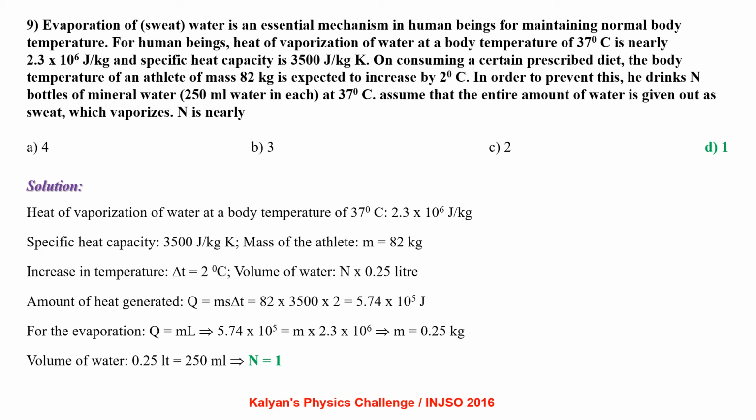Amount of heat generated Q equals m s delta T, that is 82 into 3500 into 2, which is 5.74 into 10 power 5 joule. The evaporation process takes place with Q equals mL, that is 5.74 into 10 power 5 equals m into 2.3 into 10 power 6, which gives us m equal to 0.25 kg. Volume of water is 0.25 liter, that is 250 ml. So the number of bottles is 1.